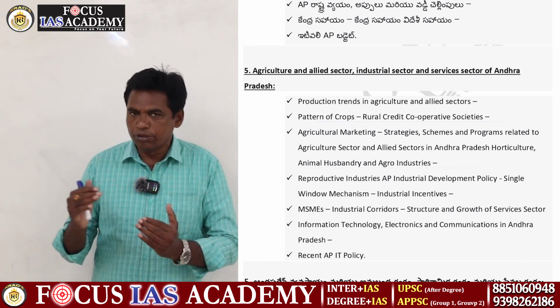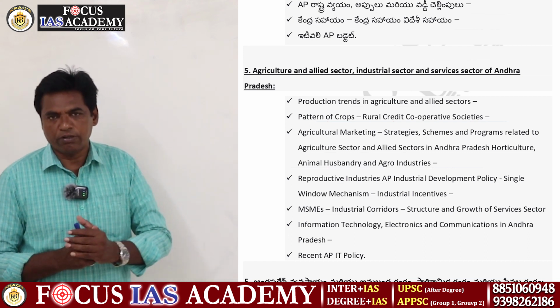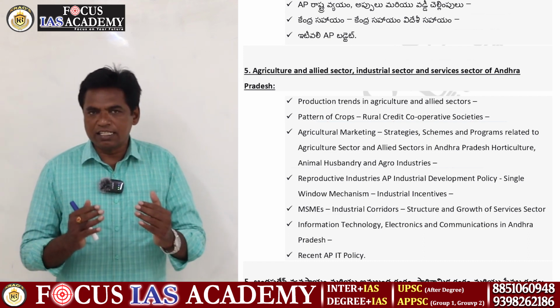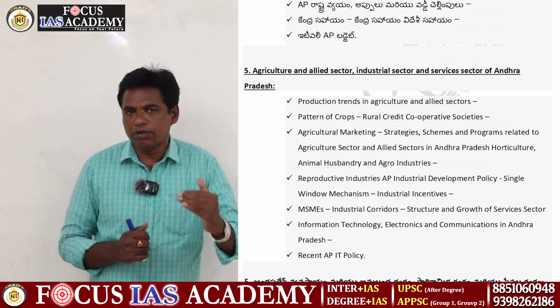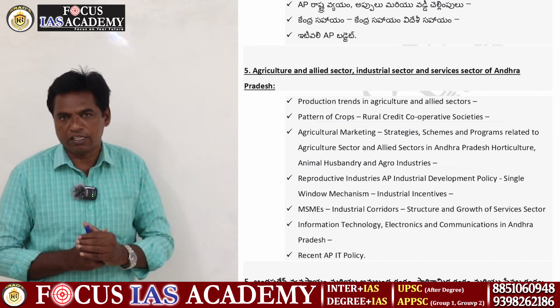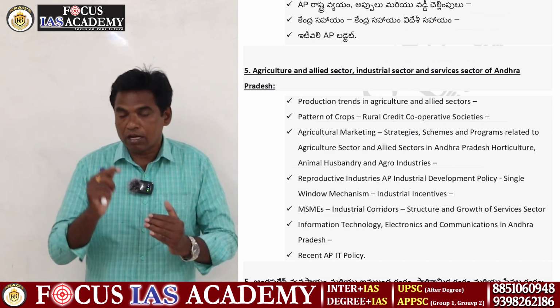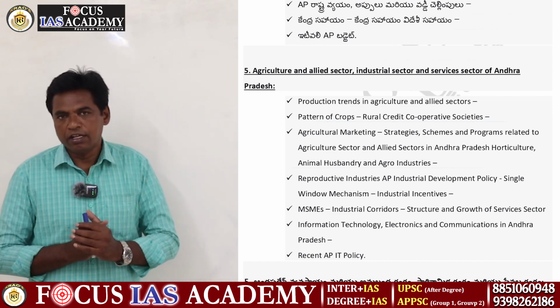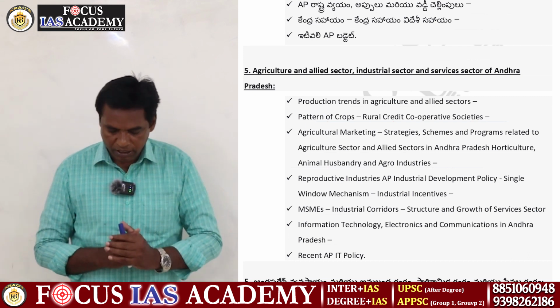Guntur and Prakasam districts produce chilies, cotton and tobacco. Then other districts and ports, like Srikakulam, Vijayawada and Visakhapatnam, have some crops too. The crop pattern is very important, and districts are divided accordingly.